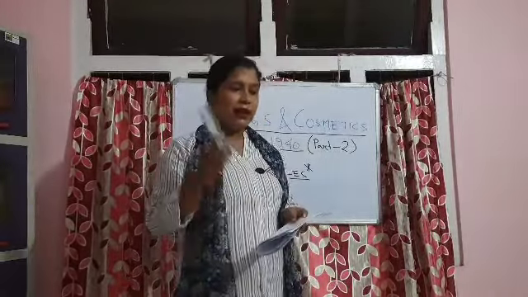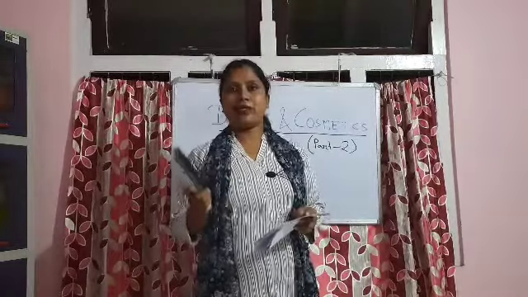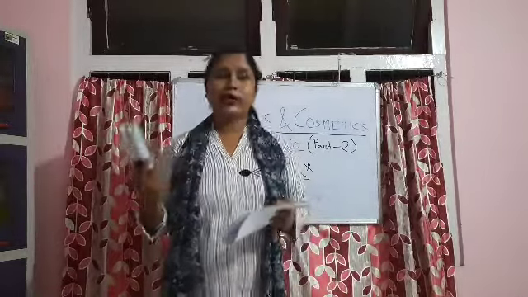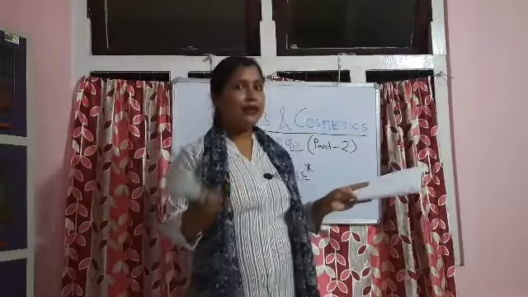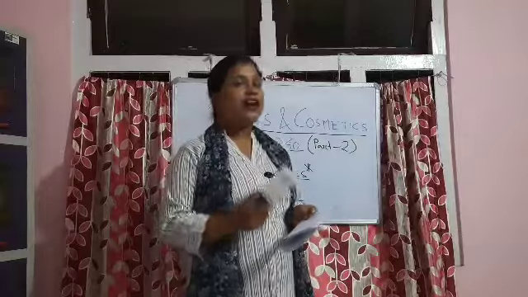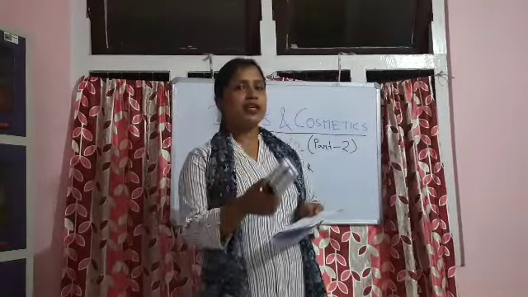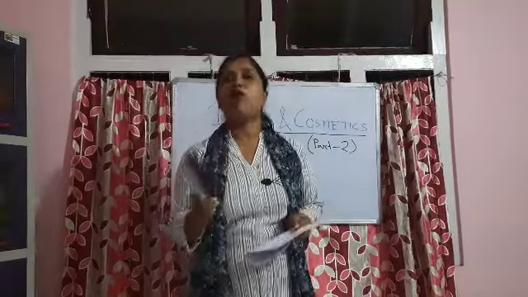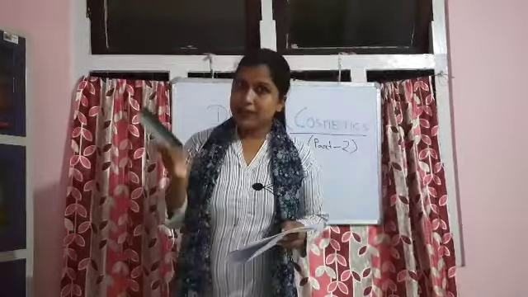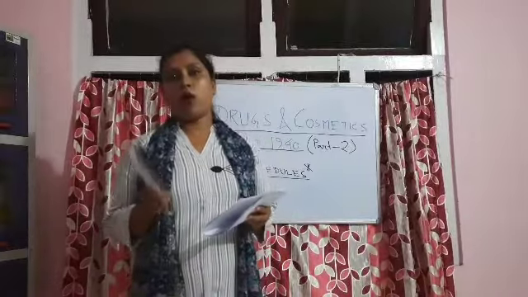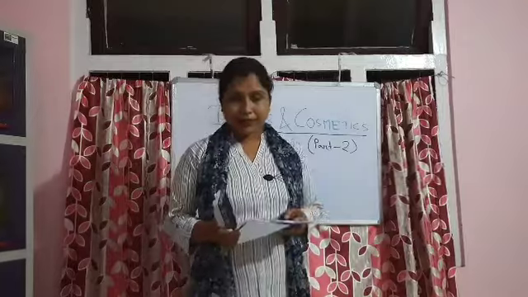That means, what is in Schedule A? There are many forms that you need to issue a license or to renew a license. So how will you remember? A for application. What is given in the first schedule? Different performas for application for license issue or renewal. Is it clear?